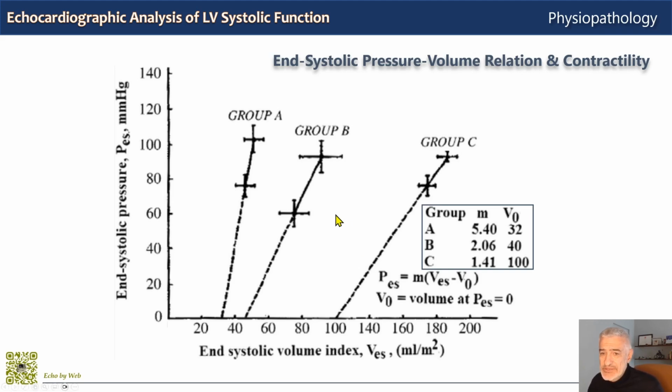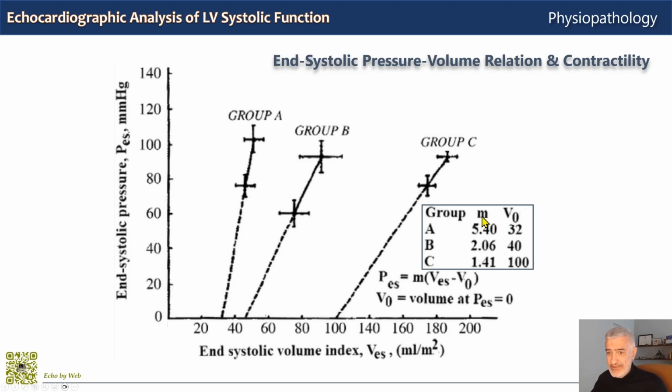And data is presented for 3 distinct groups. For each one there are 2 end-systolic pressure-volume points. And the 3 groups are Group A, which is normal subjects, and B and C are dilated cardiomyopathy patients with increasing levels of dysfunction.